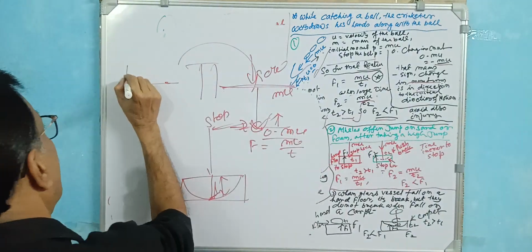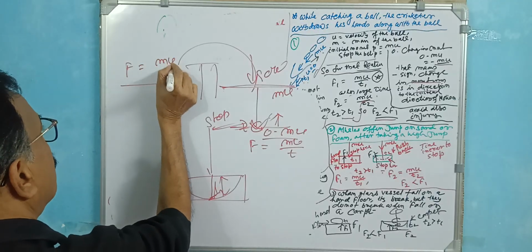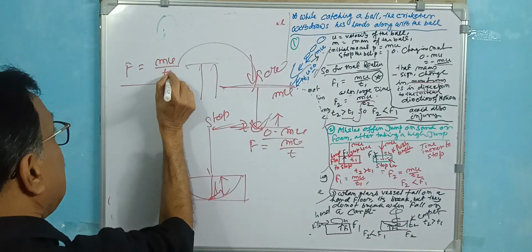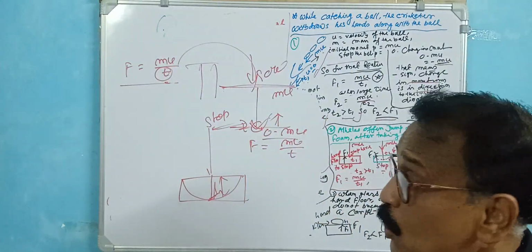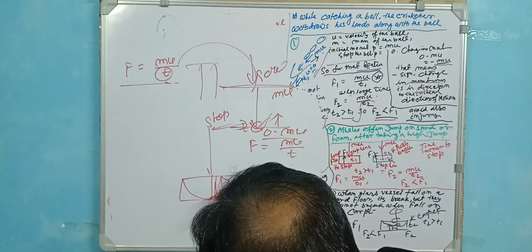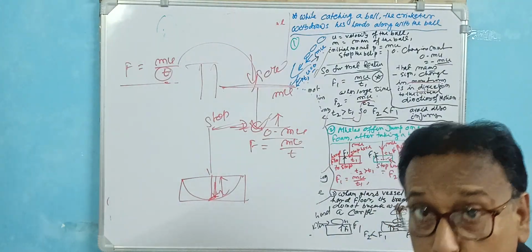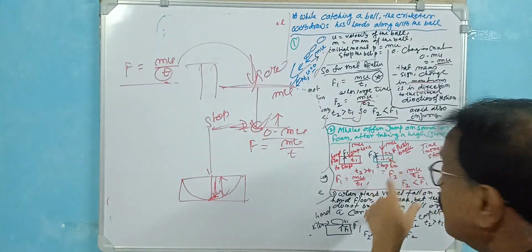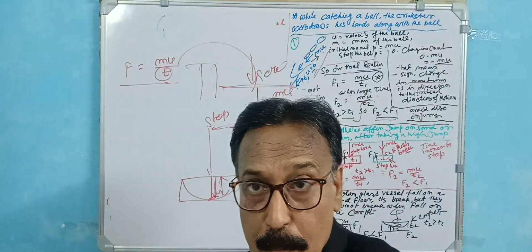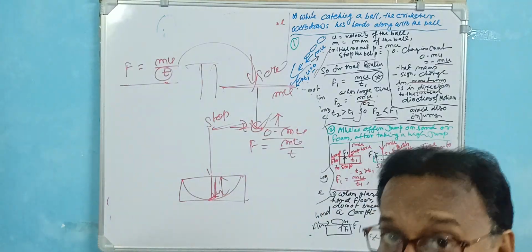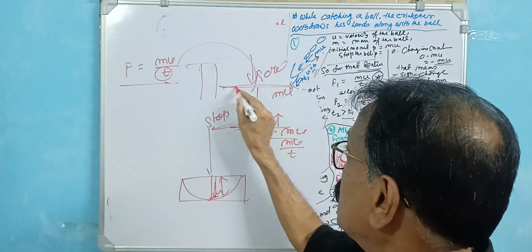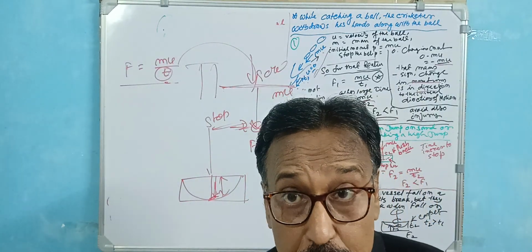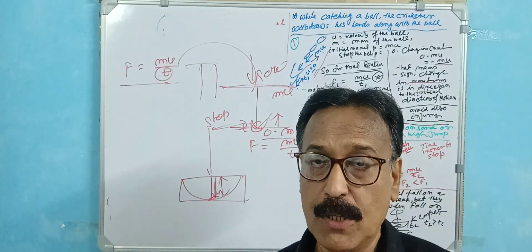Here is the formula, mu by t. If t is less, the force is greater, so what do you have to do? You have to increase the time of the dead stop. For that reason, jump on the foam or the sand, because it does not bring you to rest quickly.